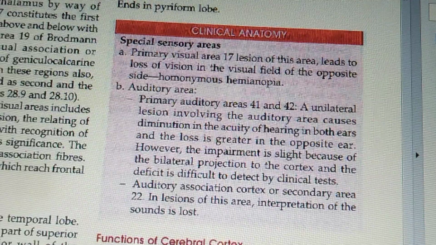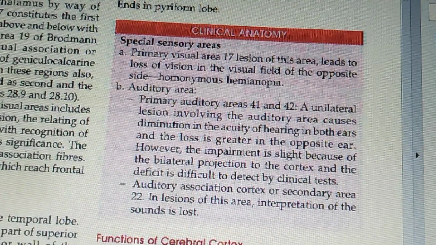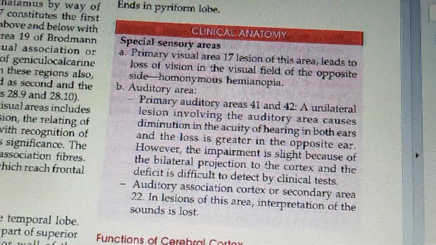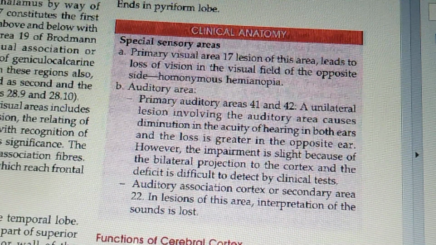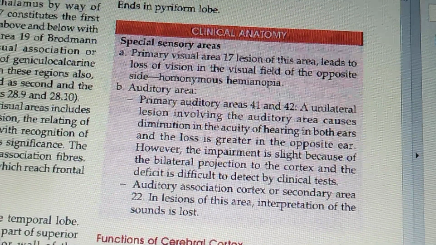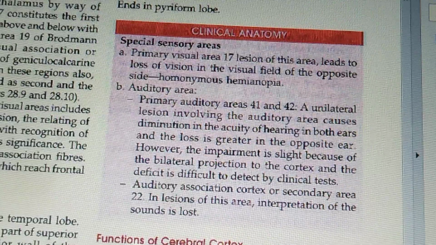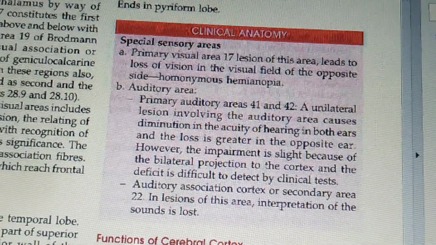In lesions of this area, interpretation of the sound is lost, right? If area 22 is affected, then sound cannot be interpreted. That we have already seen with Wernicke's area. So that is all about the clinical anatomy related to the areas of special senses. With this we complete all the sensory areas.